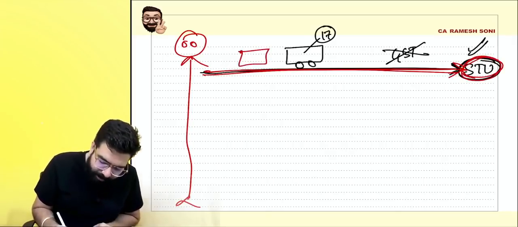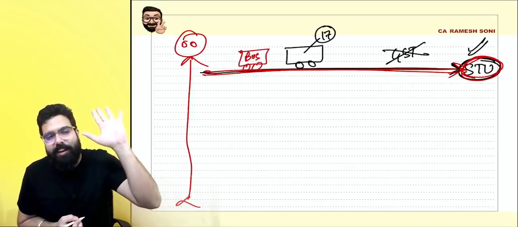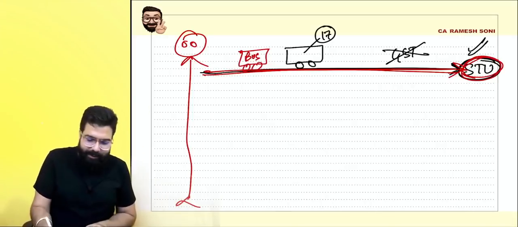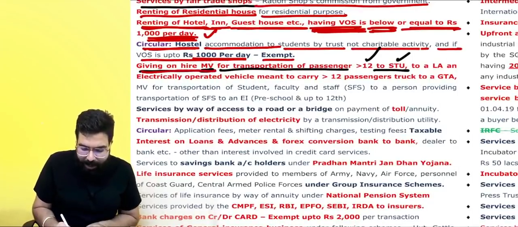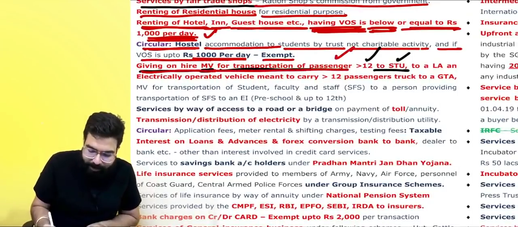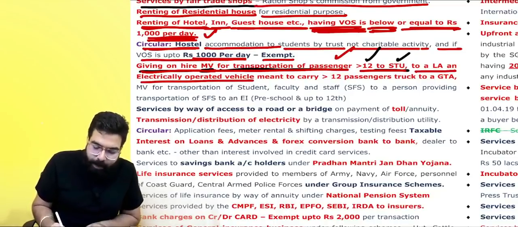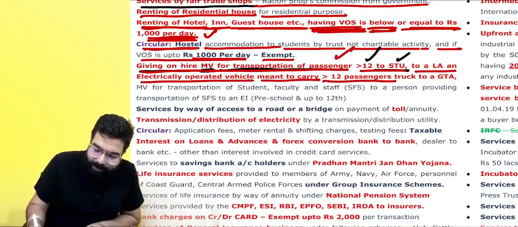You have a bus, give it to the state transport undertaking. Don't charge any GST. No problem at all. Giving on hire a motor vehicle to the state transport undertaking for transportation of passengers greater than 12, or to a local authority an electronic operated vehicle meant to carry greater than 12 passengers.